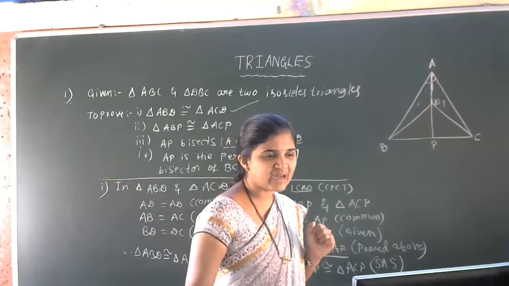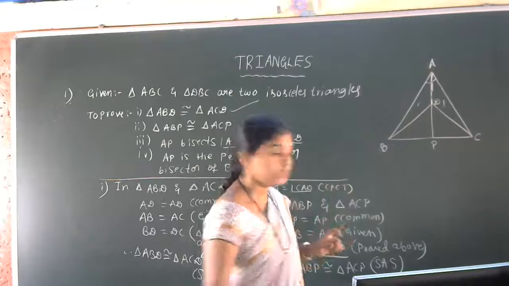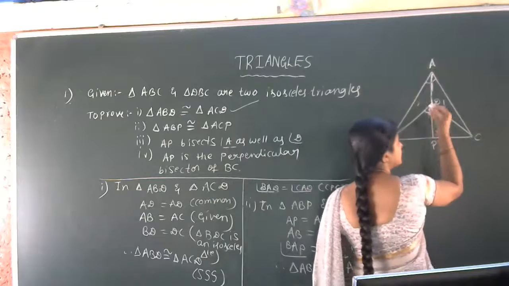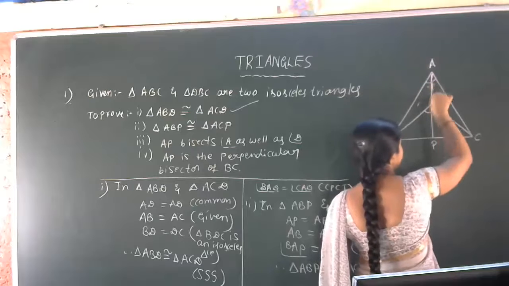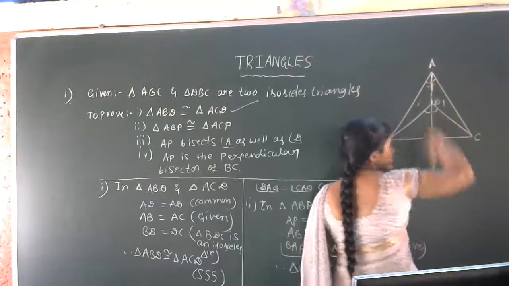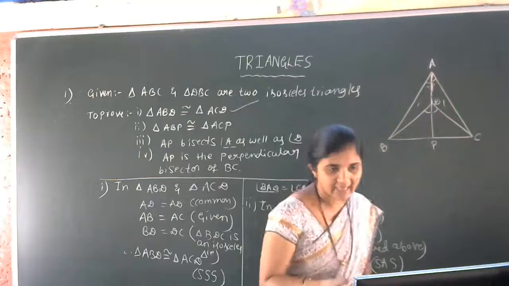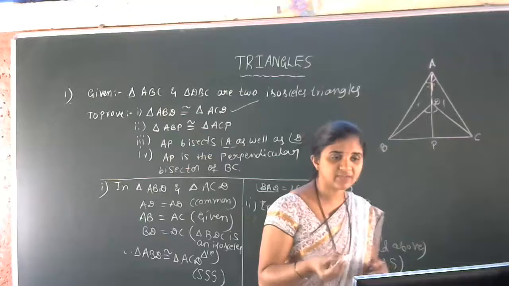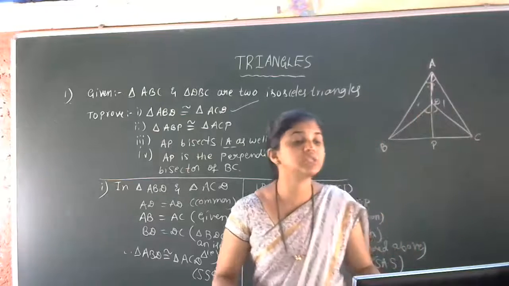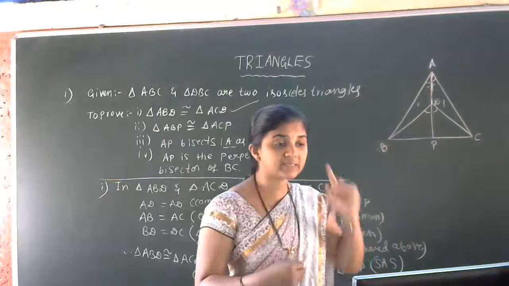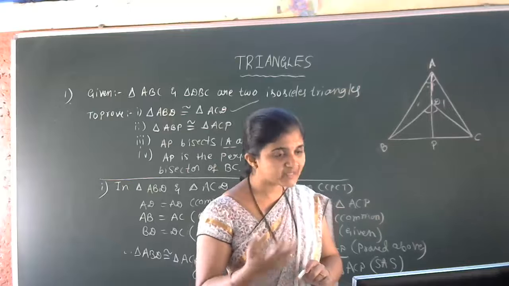So we have to show that this angle is equal to this angle. Already we got the result that angle BAD is equal to CAD. So from this we can give the conclusion that AP bisects angle A. But we have to show that AP bisects angle D also. How can we show that AP bisects angle D?